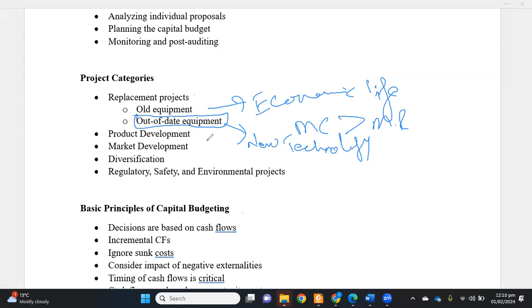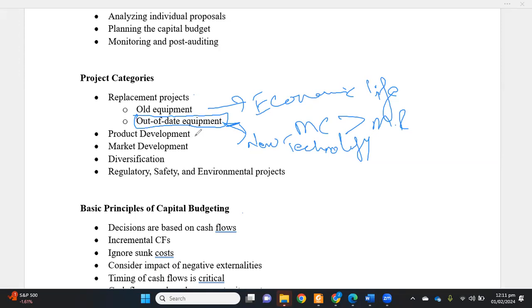We need to see whether we will be able to get optimum benefits from it or not, because in many organizations there is new technology coming to the markets, but there might be some resistance in which people do not want to adopt it. So we get challenges in that. A more detailed analysis is required in this out of date equipment based replacement project in comparison to the old equipment project.